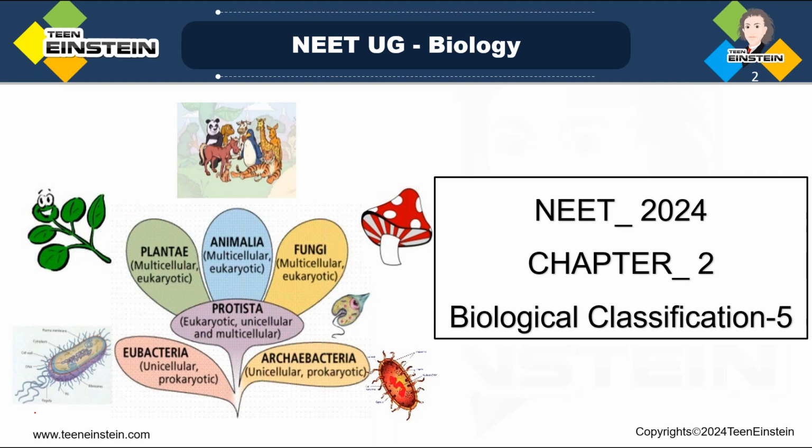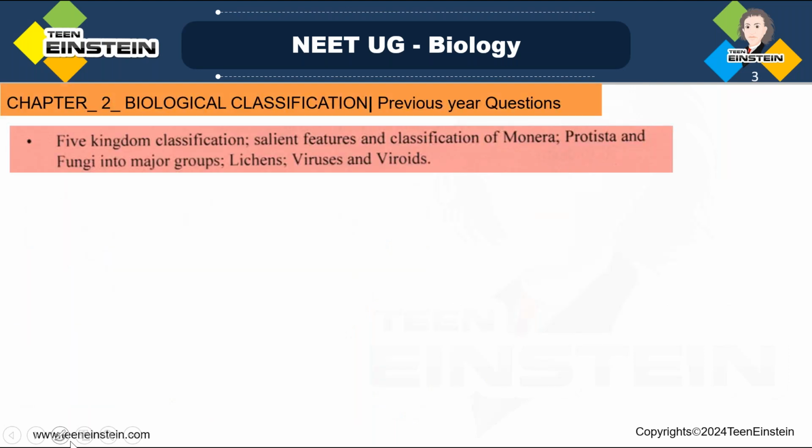So we know that in this chapter we are learning mainly about five kingdom classification. So here in NEET syllabus, five kingdom classification is very important. The main topic is five kingdom classification and its features. And in the biological classification chapter, you are learning about kingdom Monera, Protista and fungi.